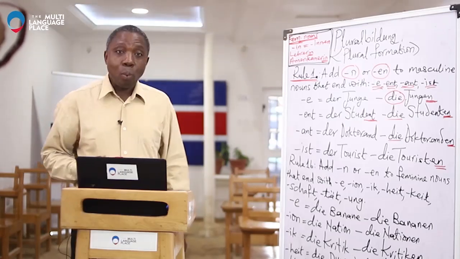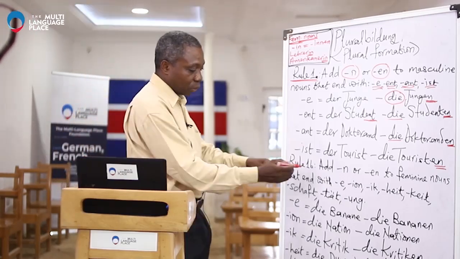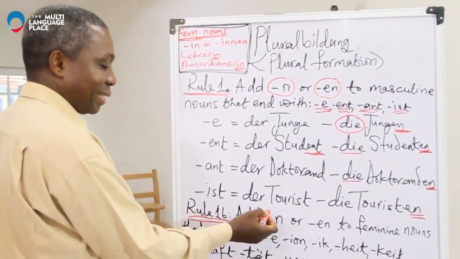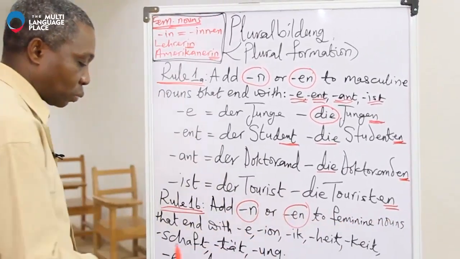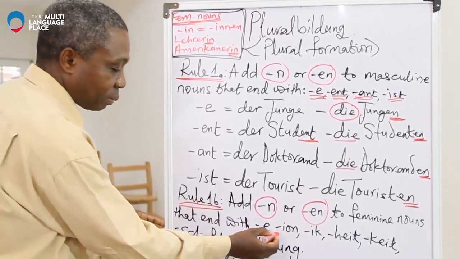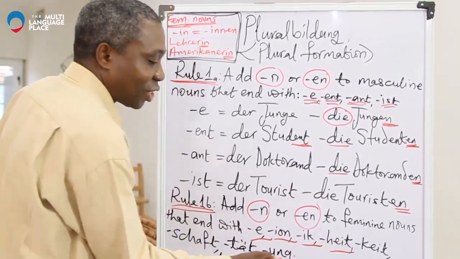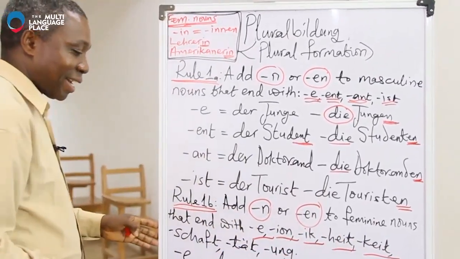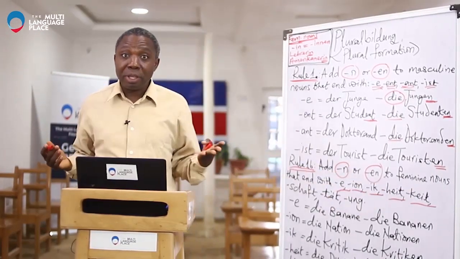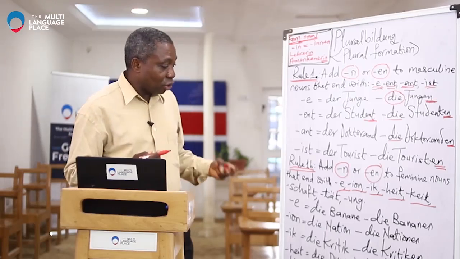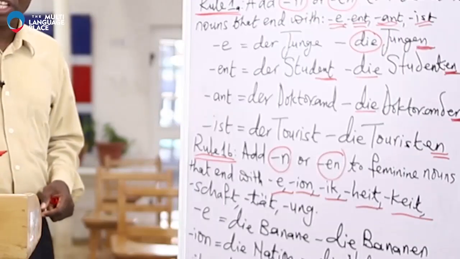Then we go to rule 1B. Sorry, rule 1A. And we go to rule 1B. Rule 1B says, add N or EN to feminine nouns that end with E, ION, IK, HEIT, KEIT. In essence, any feminine noun that ends with any of these, when you are forming the plural, what you need to do is you just add either N or EN. Let's go on and look at the examples that we have here.